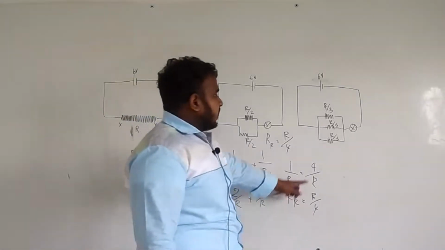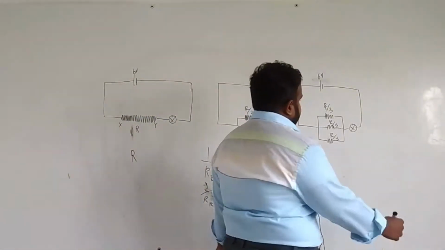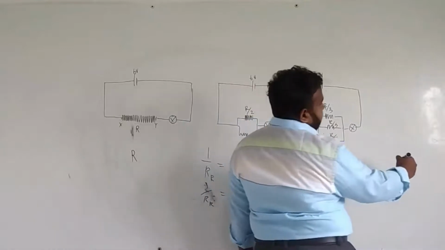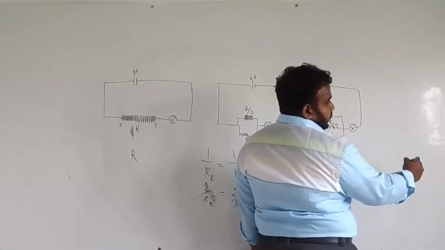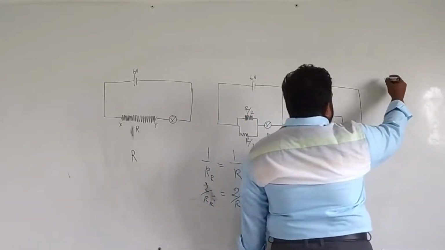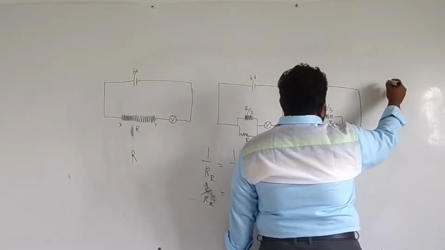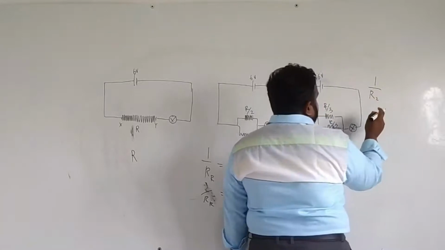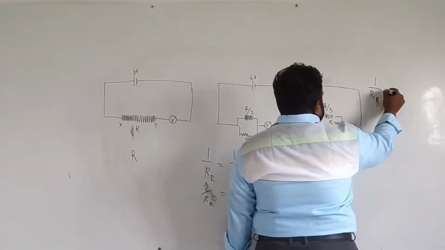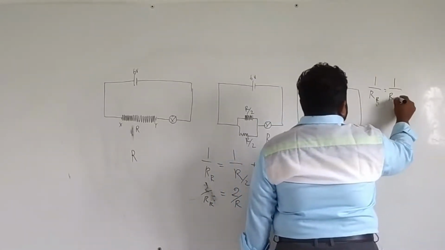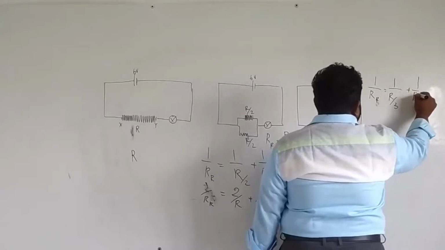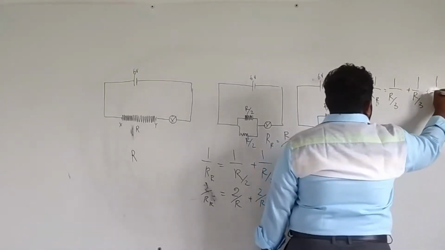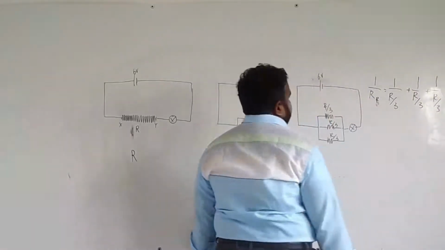If you go to this setup, R by 3, there are three such resistances. So here 1 over resultant R equals 1 over R by 3 plus 1 over R by 3 plus 1 over R by 3. Fine.